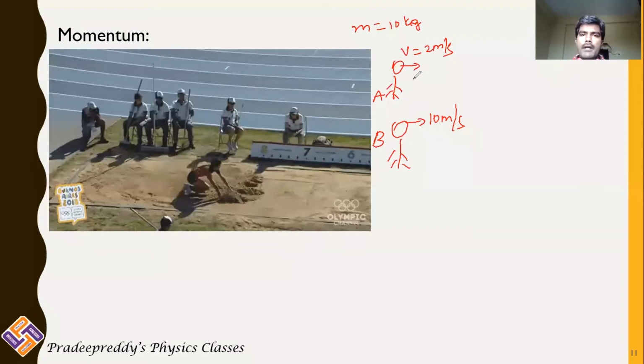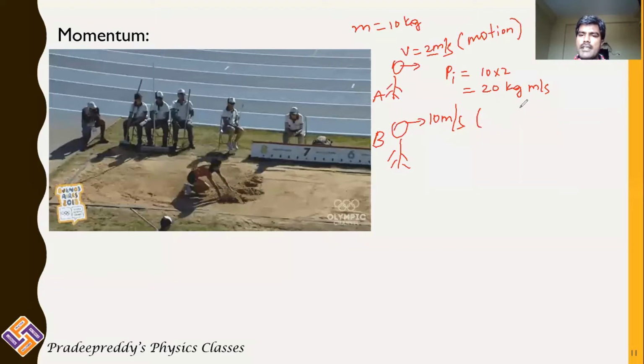Understand clearly. A person at A is moving with velocity 2 meters per second. What is his momentum? His momentum is equal to 10 into 2, which is equal to 20 kg meter per second. Now he is in motion. The same person, when he is at position B, is moving with a speed of 10 meters per second.